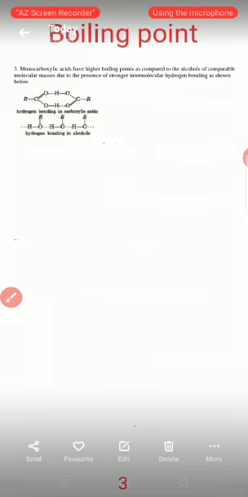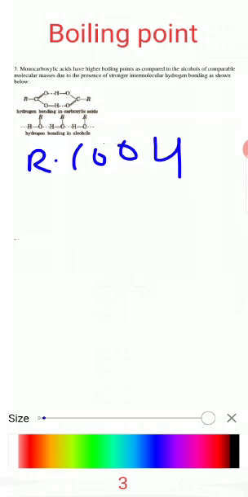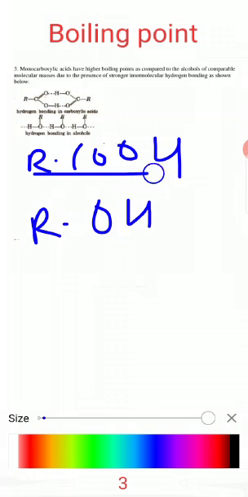The third point is boiling point. Carboxylic acids have a higher boiling point as compared to alcohols. Why do carboxylic acids have a higher boiling point than alcohols? Because the intermolecular hydrogen bonding is stronger in carboxylic acids.